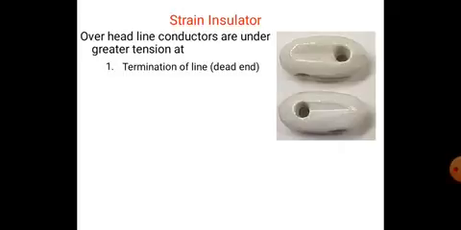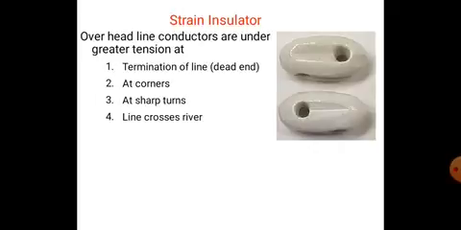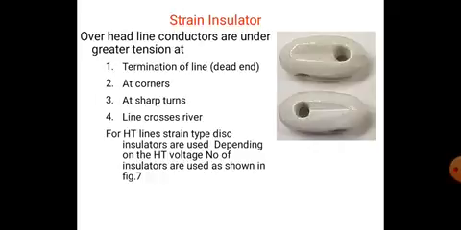Overhead line conductors are under greater tension at termination of line, that is dead end, at corners, at sharp turns, and where the line crosses a river. For HT lines, strain type disc insulators are used depending on the HT voltage. The number of insulators used is shown in the figure.